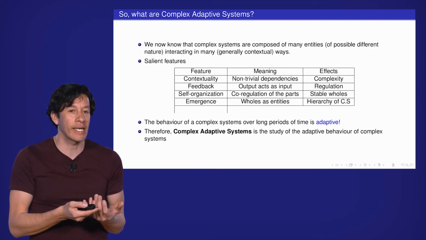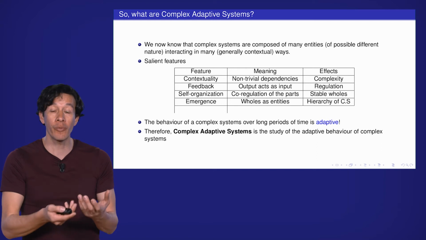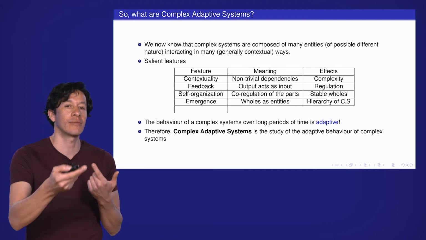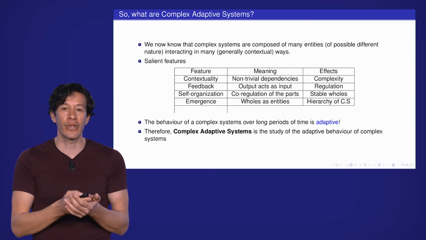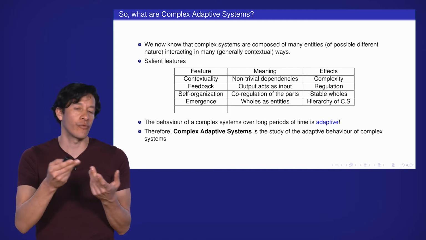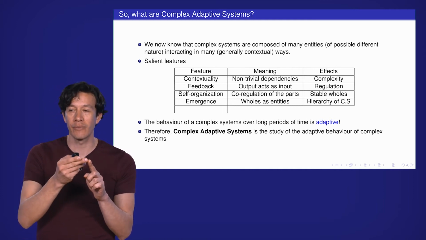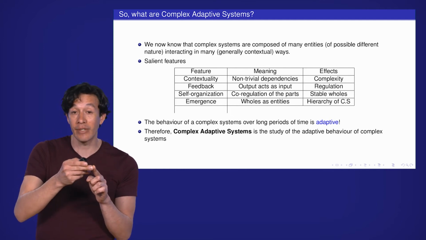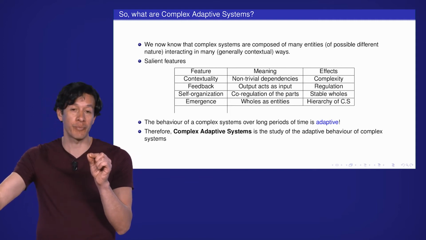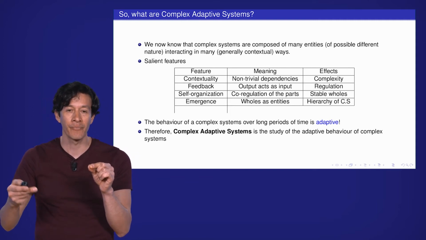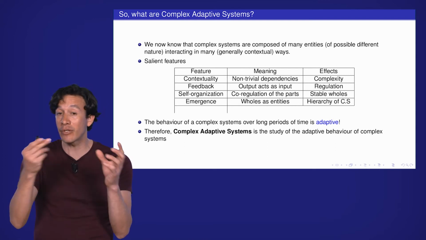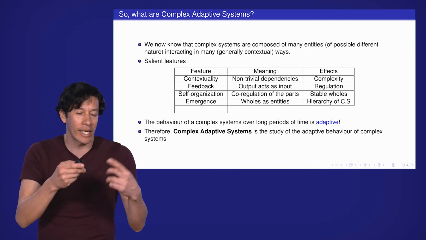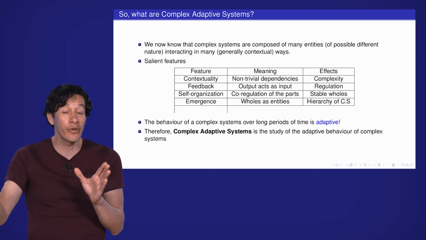So, interestingly, then, the behavior of complex systems over long periods of time, long in relation to the scale of time at which the complex systems act. For example, if we think of long for the ant example, where we saw the ants that can only move over a leaf, but they can create a bridge to move to another region of space inaccessible for one particular ant. The time that it takes for the ant group to create this bridge is much longer than the time that it takes for an ant to move locally in one step. So there is a long period of time.